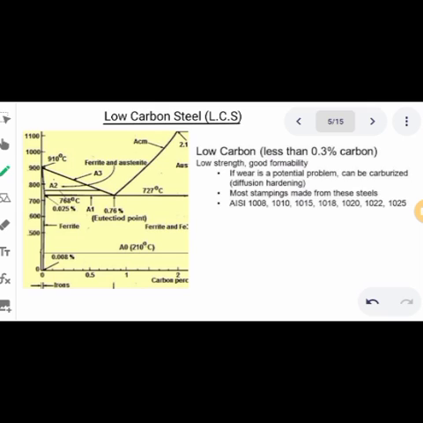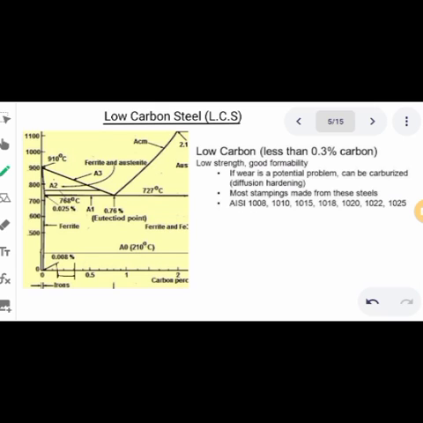Examples of those types of steel are AISI, that is American Iron and Steel Institute, 1008, 1010, 1015, 1018, 1022. So on this carbon diagram, we said the carbon content of low carbon steel is within the range of 0.15, so let me say this is my 0.15, somewhere around here, to 0.3.